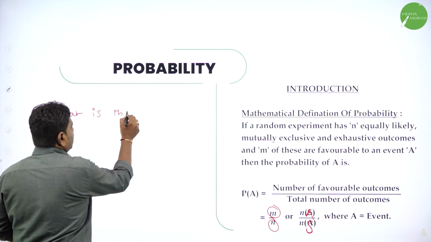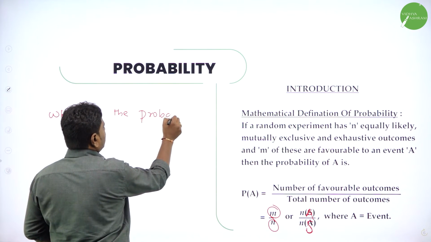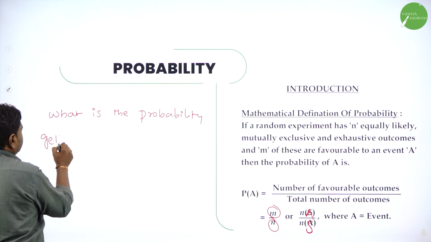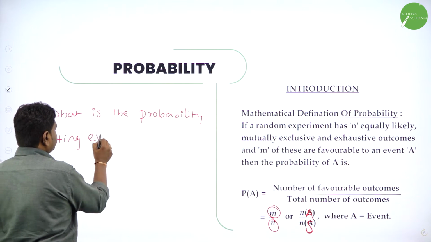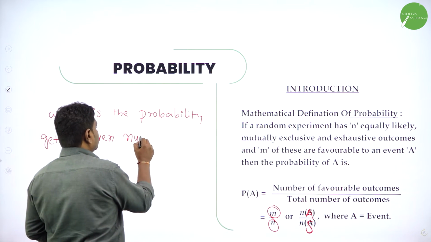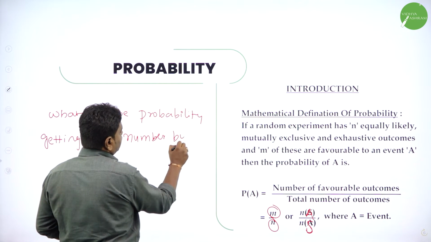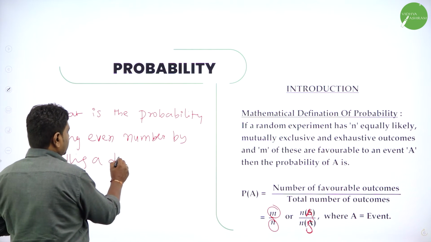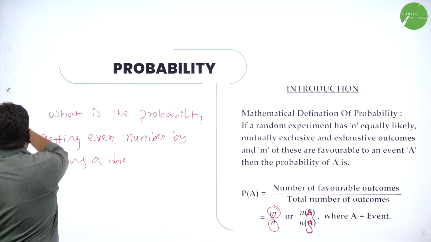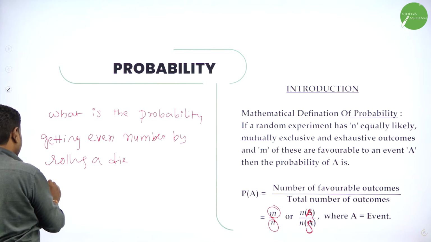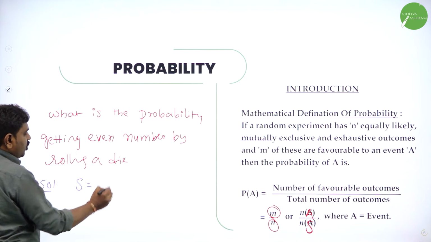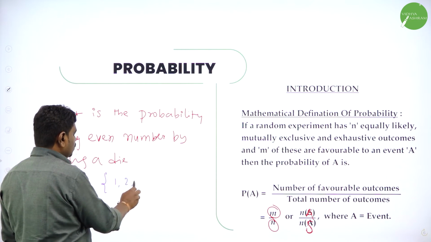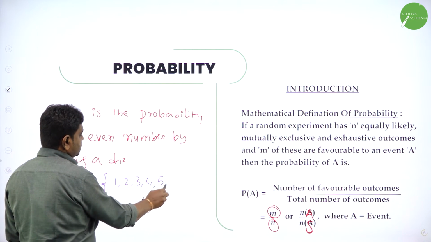What is the probability of? We will take an example. I will take the probability of getting an even number by rolling a die. Simple, but to make you understand. For any experiment, first our task is to write the sample space. So, when you roll a die, what is the sample space? You may get 1, 2, 3, 4, 5, 6.